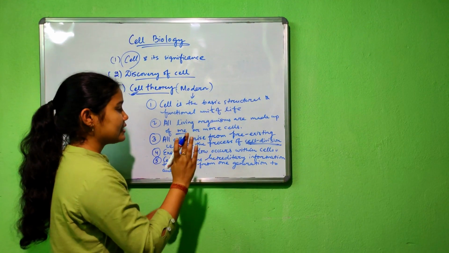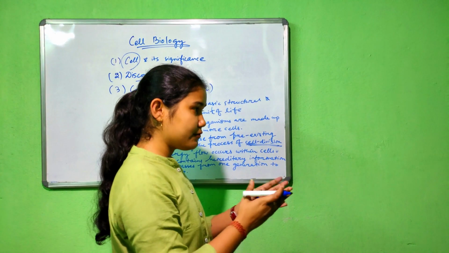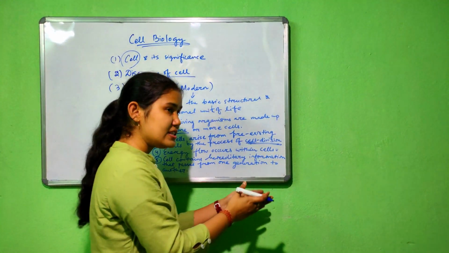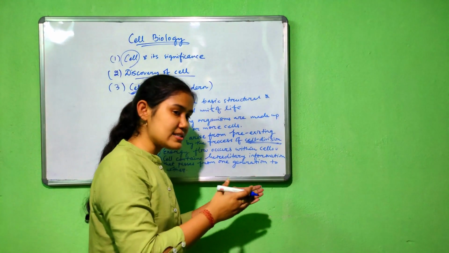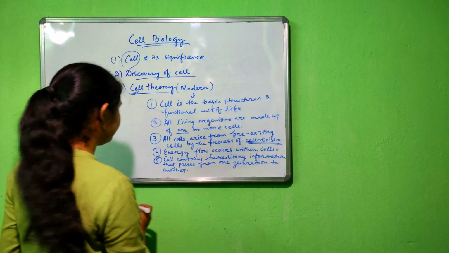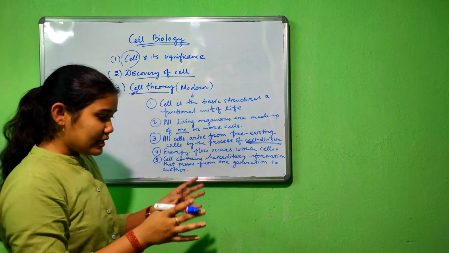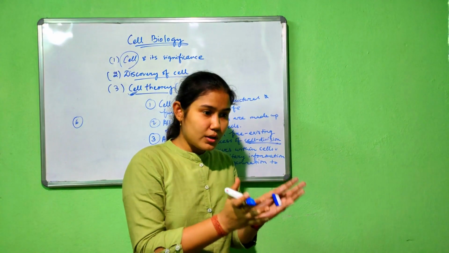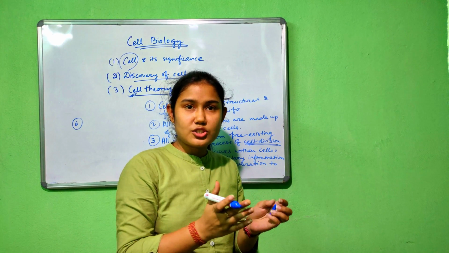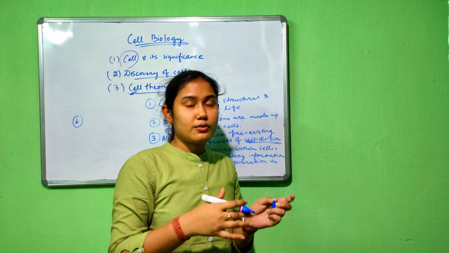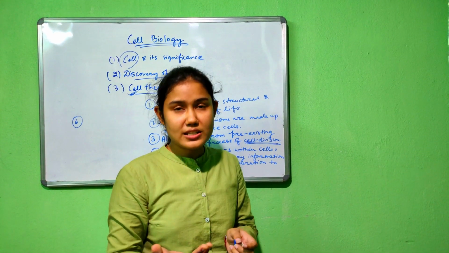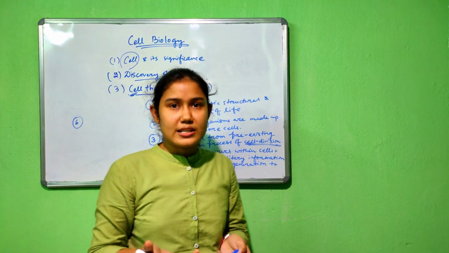So, the cell contains the hereditary information, and it passes from one generation to the next generation, or from one cell to the other cells. Now come to the sixth point, that overall the basic structure of a cell, considering the physical or chemical structure, is almost the same.